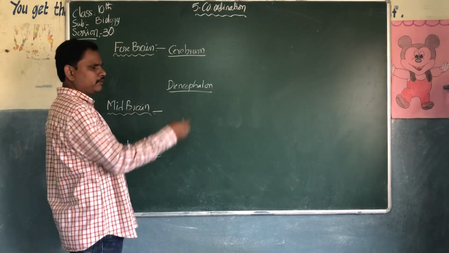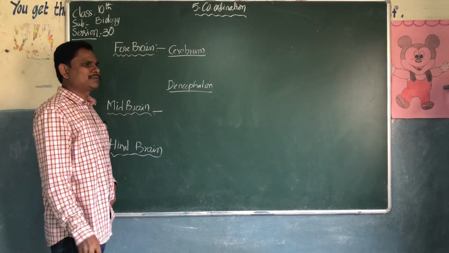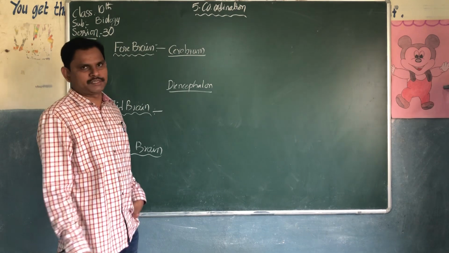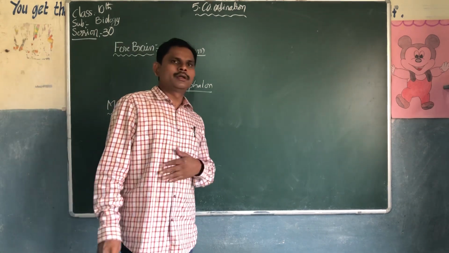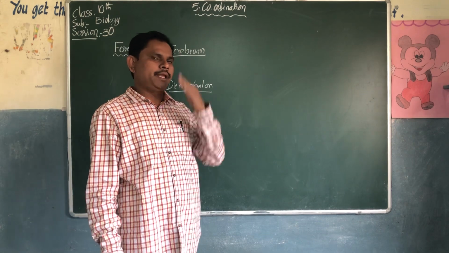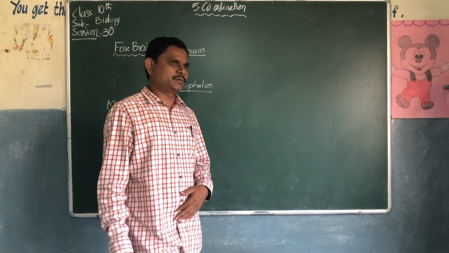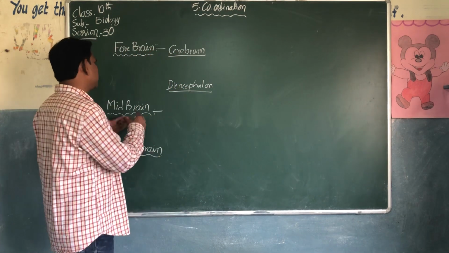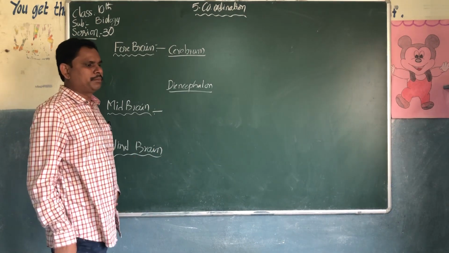I will say where the optic lobes are, like olfactory receptors present in the nose. They are also called chemoreceptors. They carry messages to the brain. I will explain the function of this midbrain.